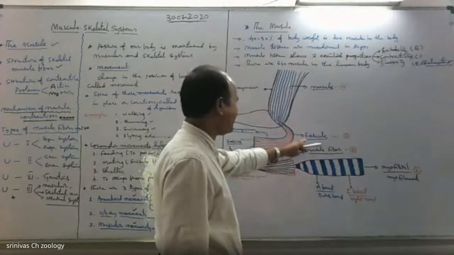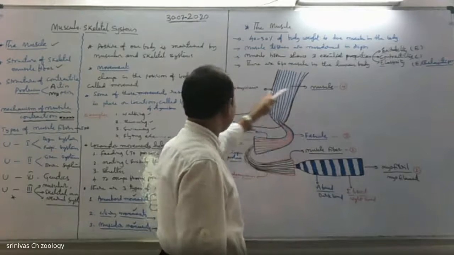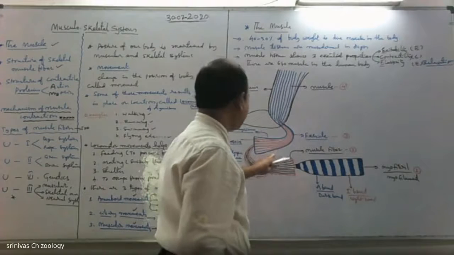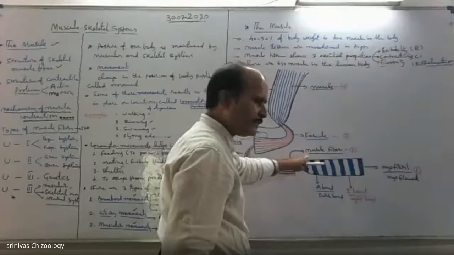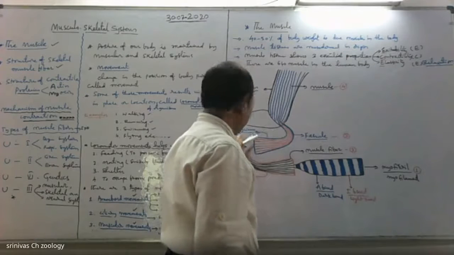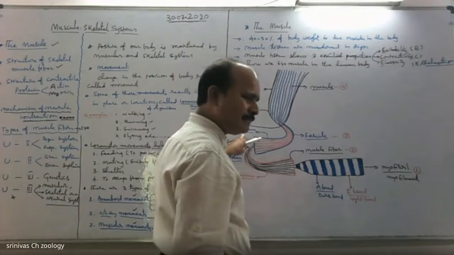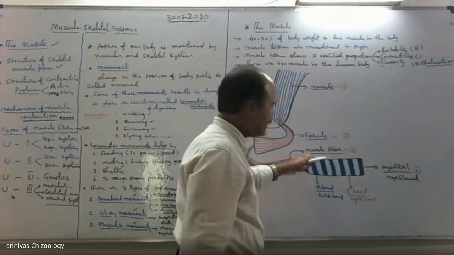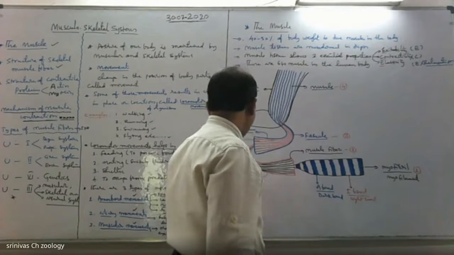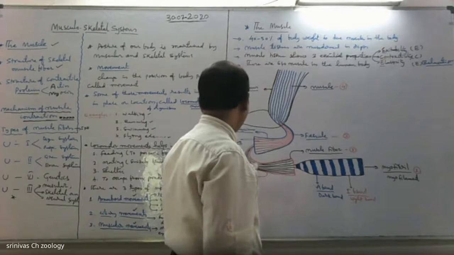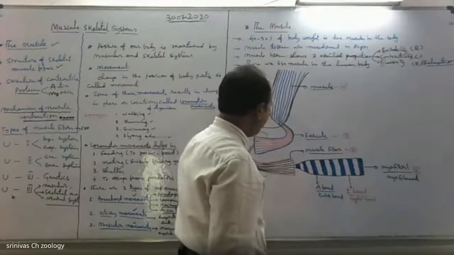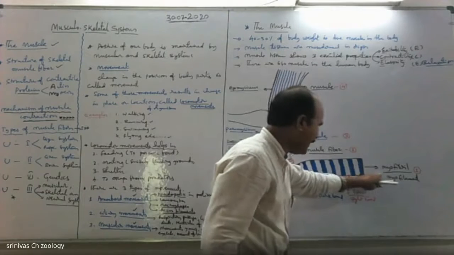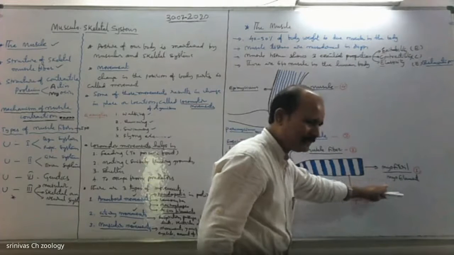Muscle is formed by bundles of fascicle. The muscle is surrounded by a connective tissue sheath called epimysium. The fascicle is formed by bundles of muscle fibers. The fascicle is externally surrounded by perimysium. The muscle fiber is lined by endomysium. And the muscle fiber is formed by bundles of myofibrils or myofilaments.